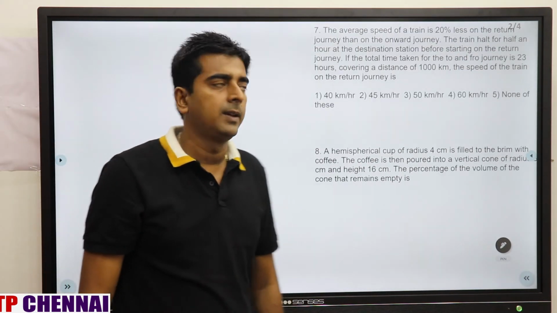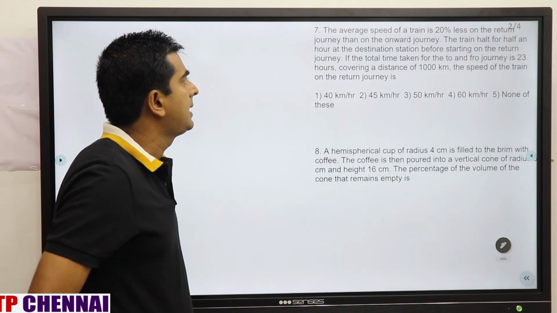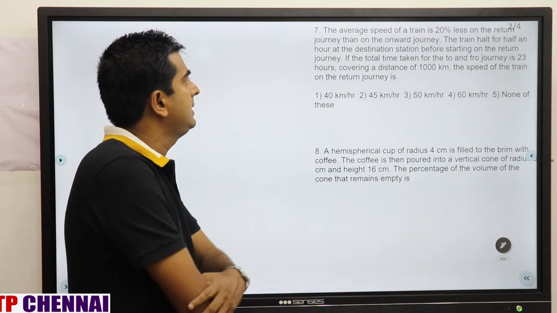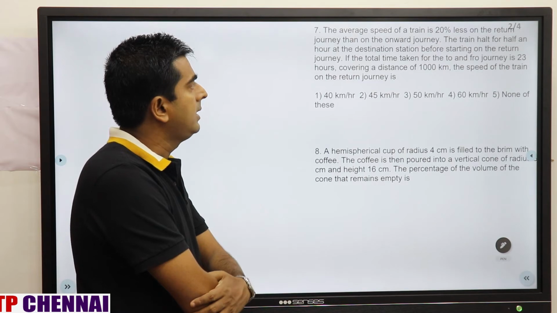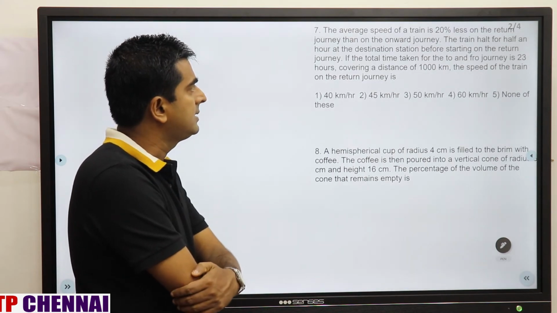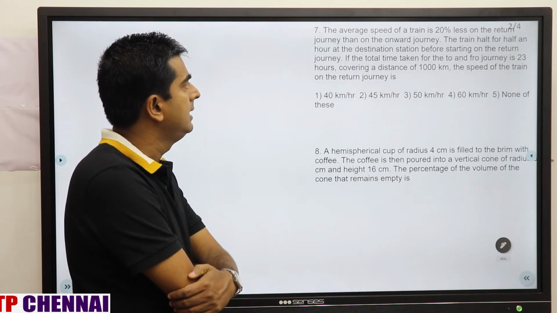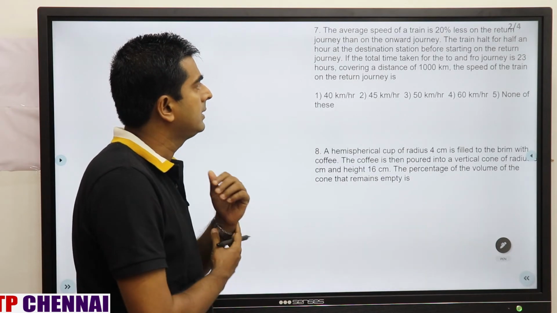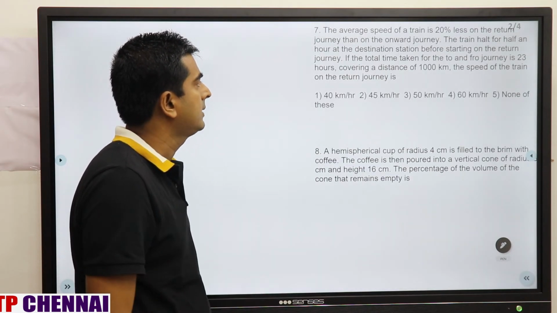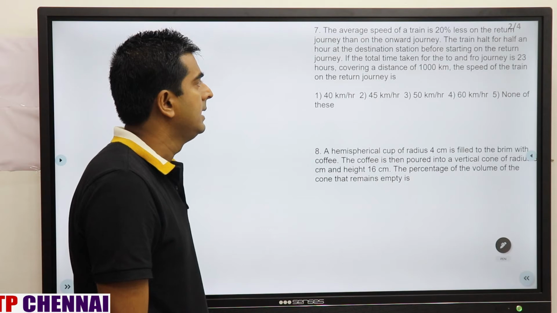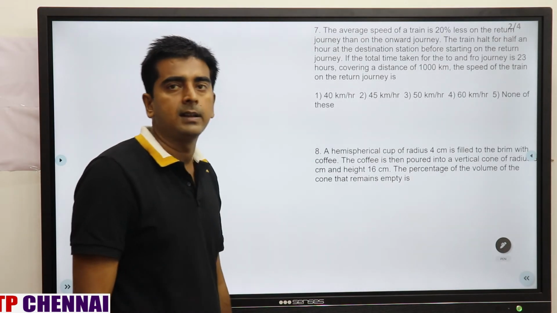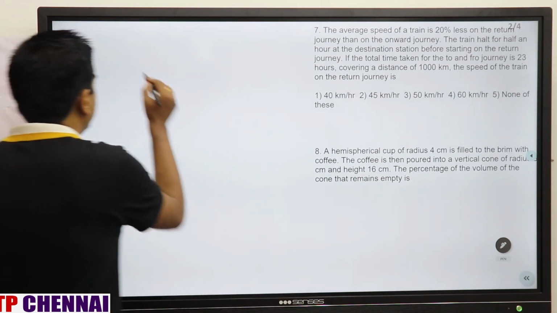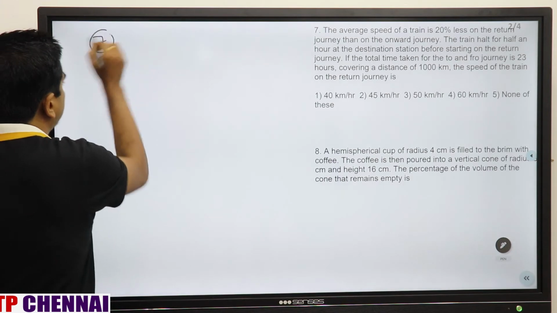Now we'll see question number 7. The average speed of a train is 20% less on return journey than on onward journey. The train halts for half an hour at the destination station before starting on the return journey. If the total time taken for the to and fro journey is 23 hours covering a distance of 1000 km, find the speed of the train on the return journey. Right? So we will solve this question by ratio method directly.